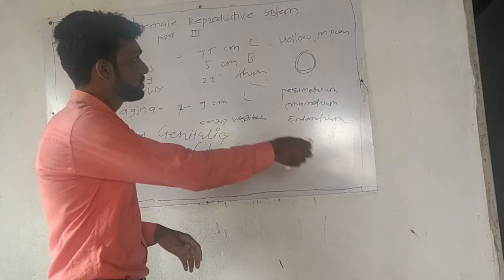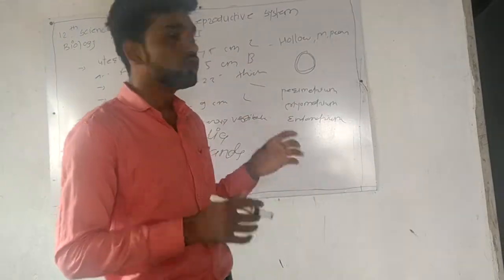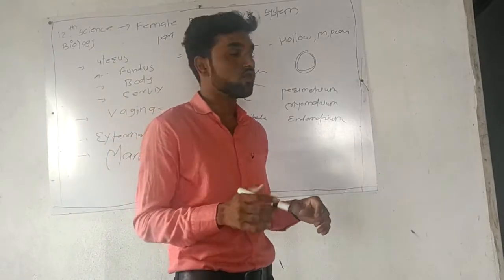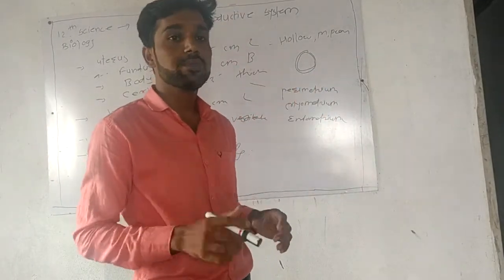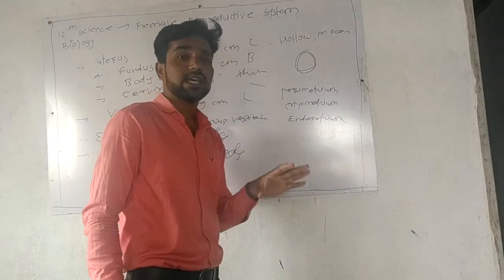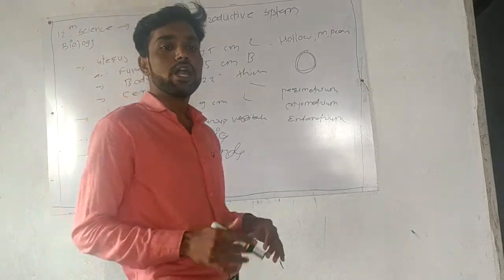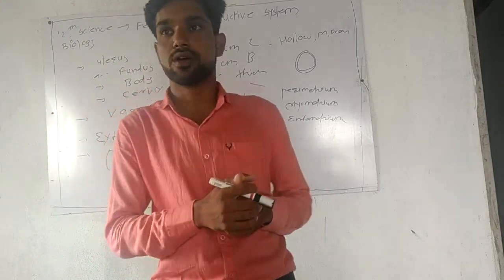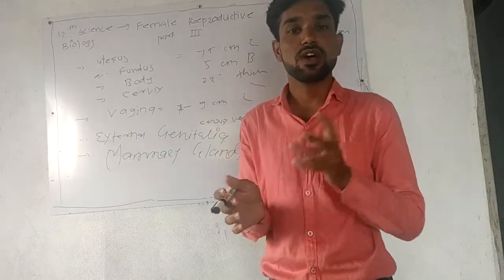The uterus is also commonly called the womb. It is a hollow, muscular, and pear-shaped organ. Hollow means like a PVC pipe-like structure. It has a length of 7.5 cm, a breadth of 5 cm, and a thickness of 2.5 cm. The uterus further consists of three regions.